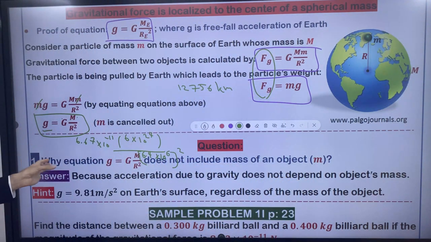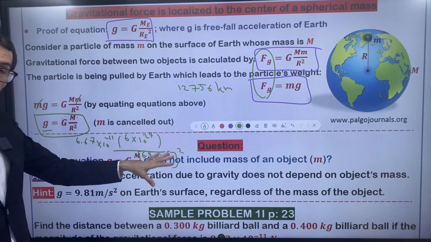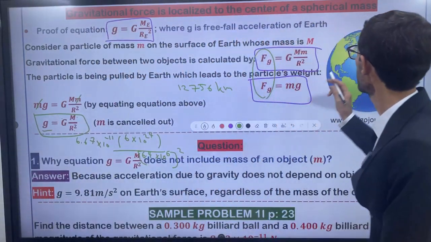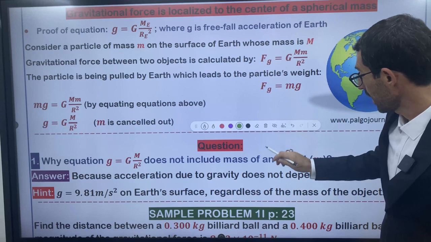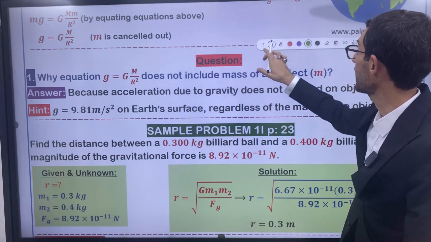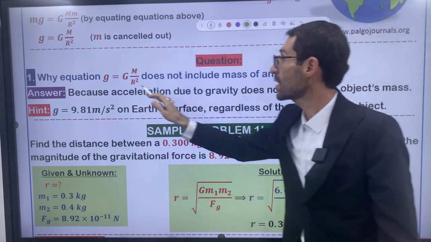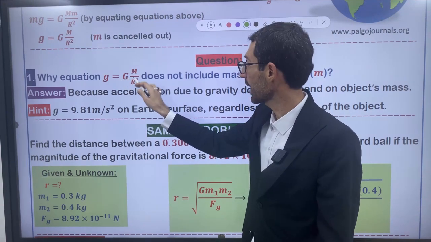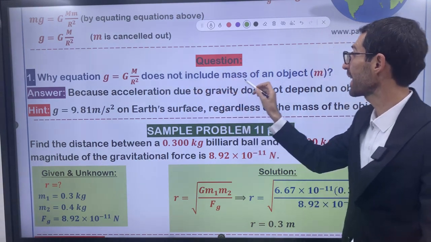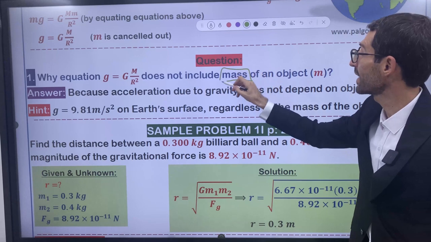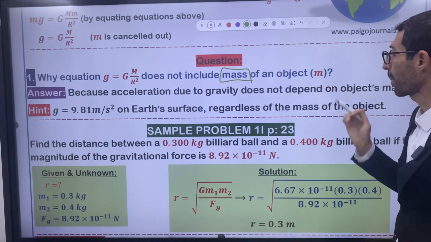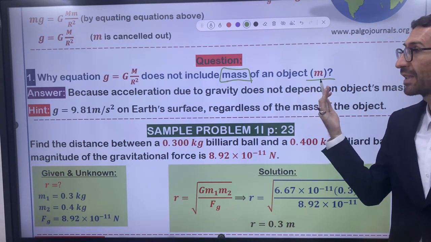So, question number one. We only have one question here related to this subject. Let me erase the other parts, and I'm going to discuss it with you. I explained it for you in advance. It says, why does the equation g equals capital G times capital M divided by capital R squared not include mass, right? Why doesn't the equation involve the mass of an object? I explained it for you. Let me read the answer.